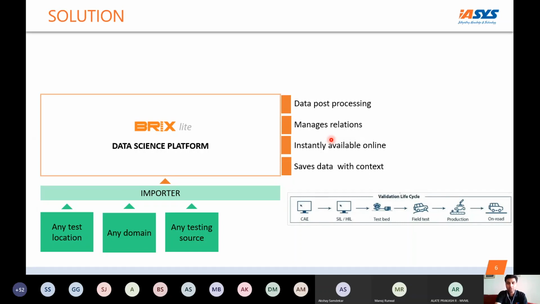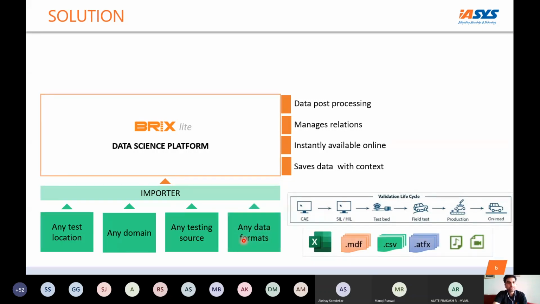Similarly, any testing source. There is on-road data and different validation lifecycle stages: your field test data, your test bed data, and then moving to simulation data. How can all these testing sources be covered? So in today's discussion, we'll be considering fleet data, where the vehicle is an IoT device, and a data logger case. There's also a case like your normal engine test cell or a vehicle chassis dyno test cell. So how can it manage this data?